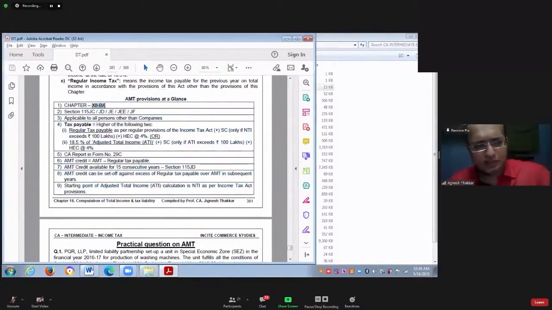AMT provision is covered by chapter 12BA of the Income Tax Act. Relevant sections are section 115JC, JD, JE, JEE and JF. These provisions are applicable to all persons other than company.